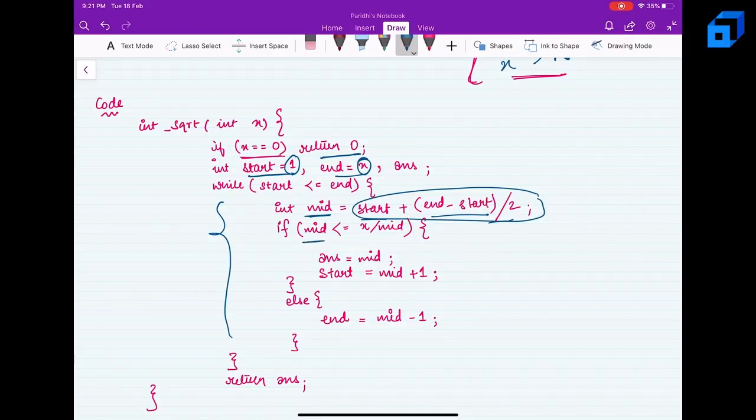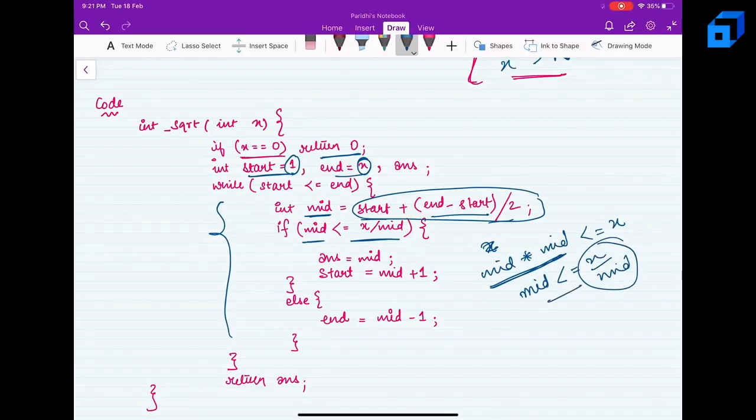If mid is less than or equal to x by mid, which means mid into mid is less than or equal to x, and writing it like this avoids overflow, so first we reduce the value and then check. If this condition becomes true, then mid is one such possible answer, so we will store the answer and move to the right. Else, if this condition fails, we'll move to our left. Then we'll simply return our answer.